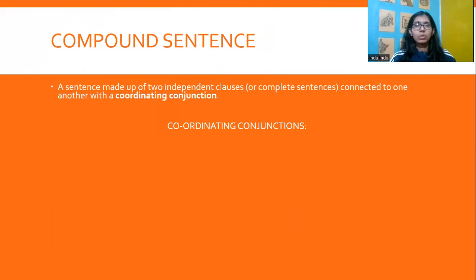Okay, so moving ahead to compound sentences. As we have seen before, it's made up of two independent clauses or complete sentences connected with a coordinating conjunction. Now, there's a way to remember these coordinating conjunctions. It's an acronym called FANBOYS, which gives you a set of conjunctions by which these independent clauses or coordinate clauses could be joined.